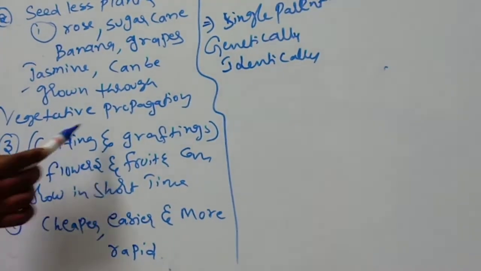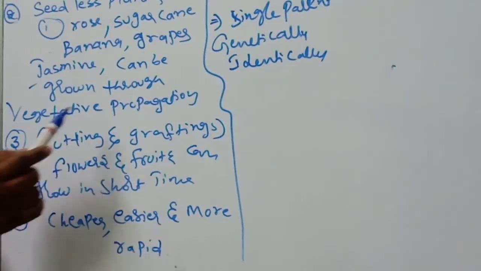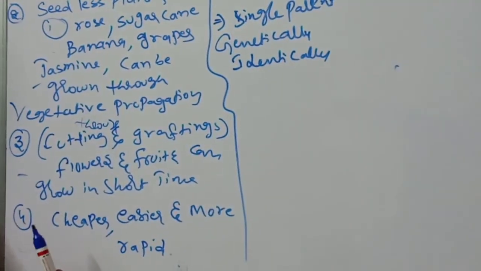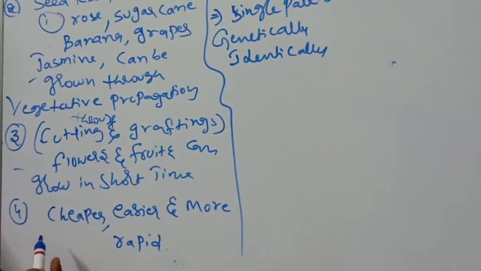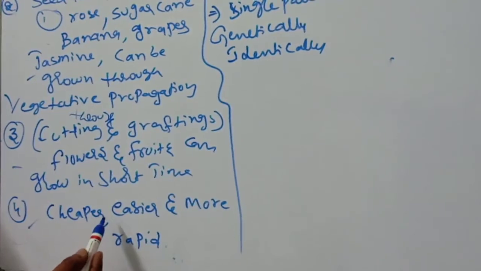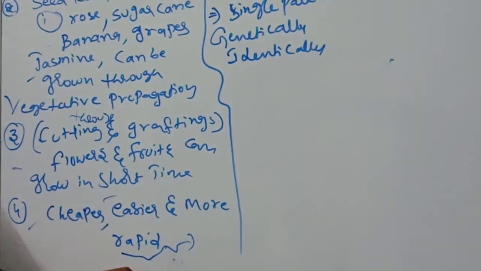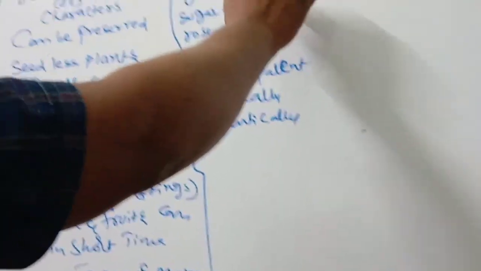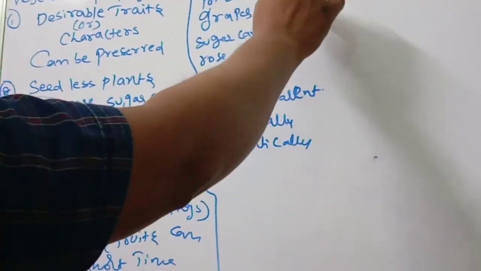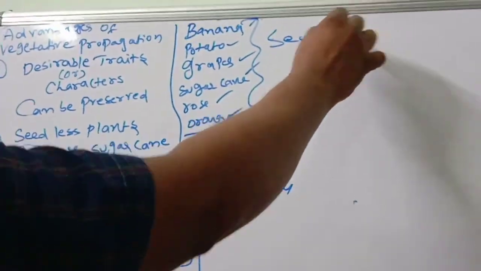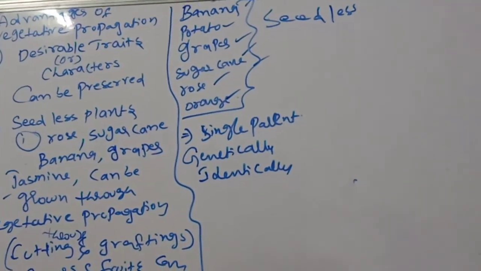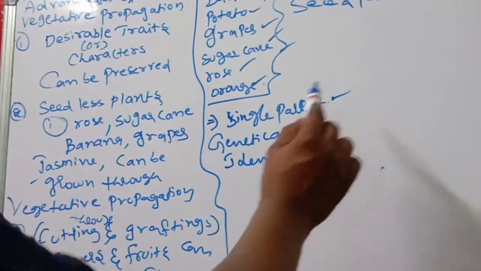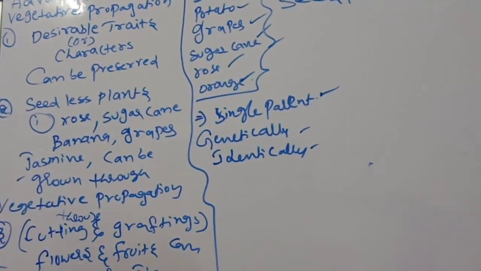Through cutting and grafting, flowers and fruits can grow in a short time, and this vegetative propagation is cheaper, easier, and more rapid. So seedless fruits are there or not? What are the seedless ones? Banana, potato, grape, sugarcane, rose, orange. We can produce new plants of these through vegetative propagation. With a single parent, the offspring are genetically identical.